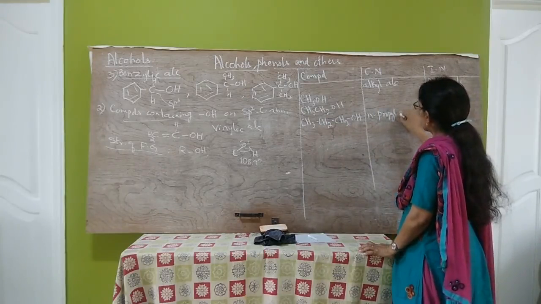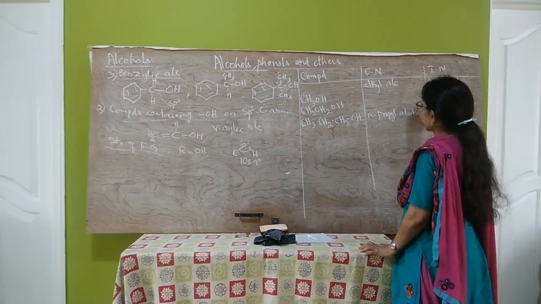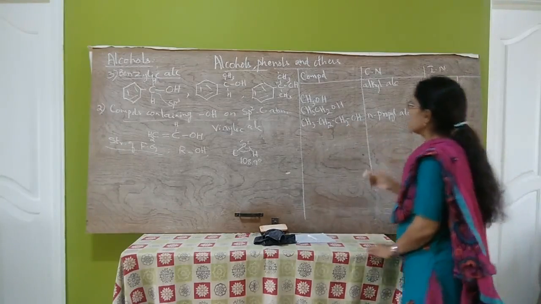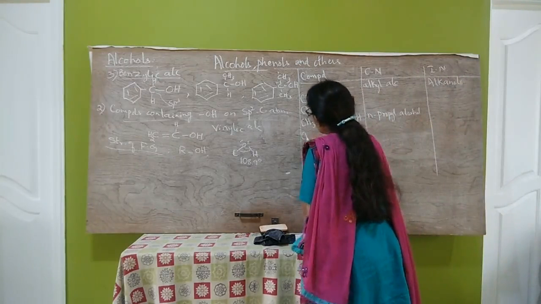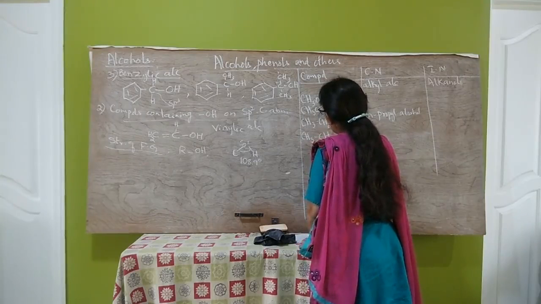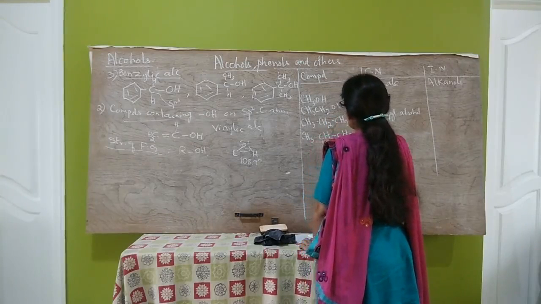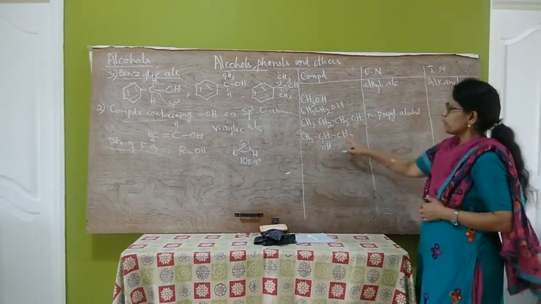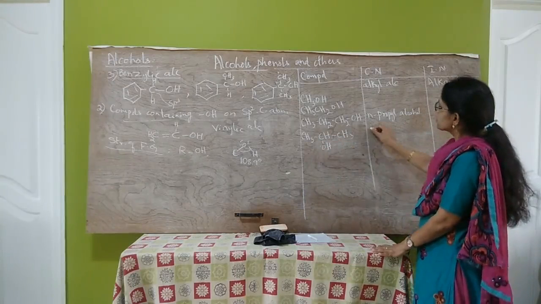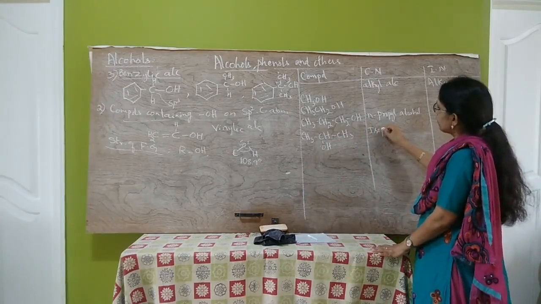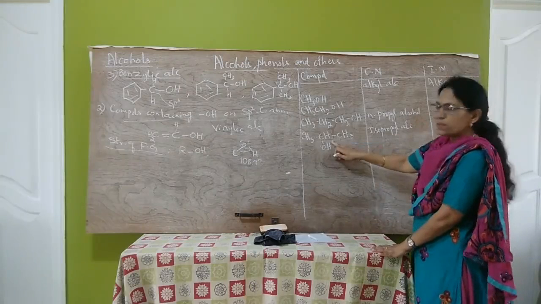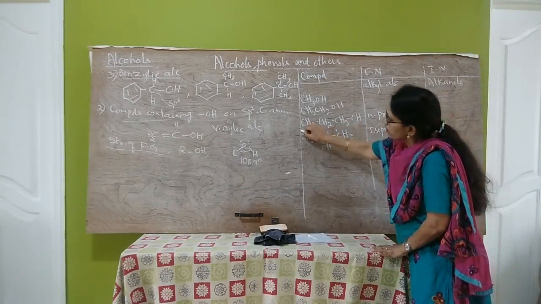The IUPAC name is propan-1-ol. Next compound, one more isomer of this, let us write CH3CHOHCH3. The common name of this compound is isopropyl alcohol. This is the isopropyl group. The IUPAC name of this compound is propan-2-ol.